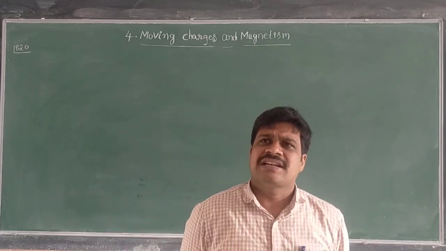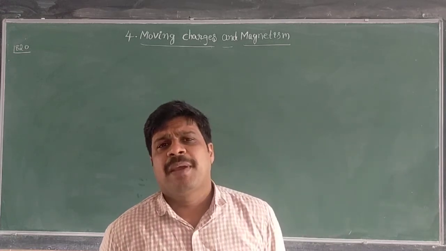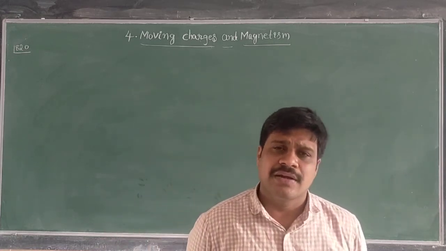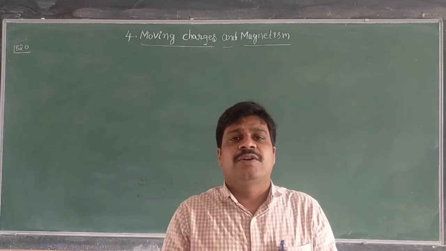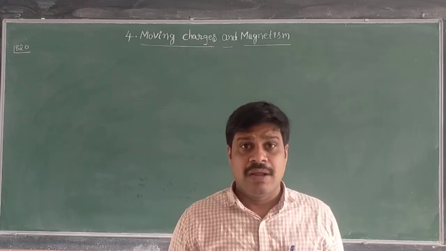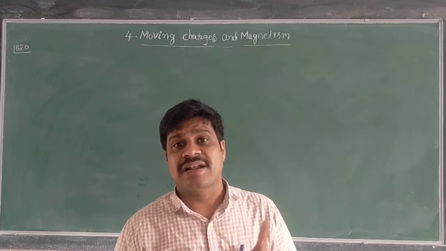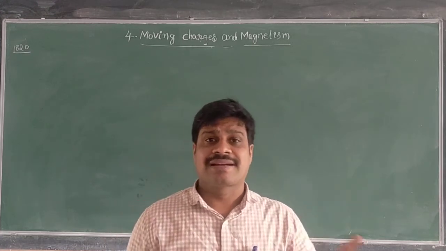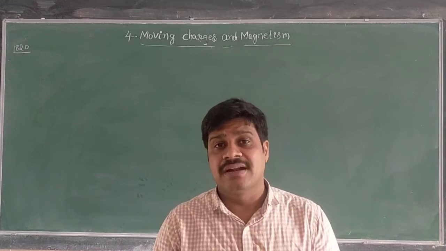Now, till the year 1820, people used to think electricity and magnetism were different topics with no relation to one another. But in the year 1820, people realized that electricity and magnetism are related topics.